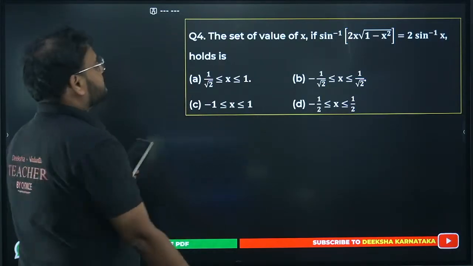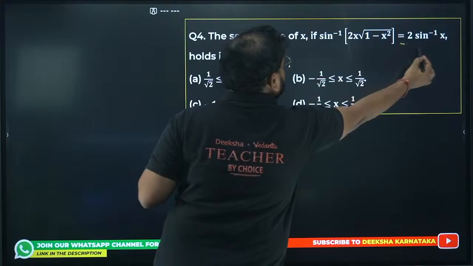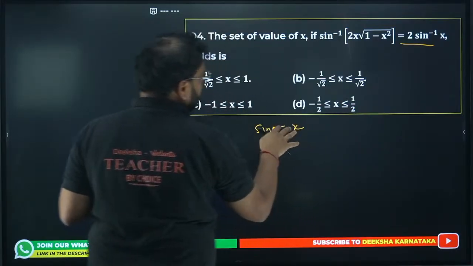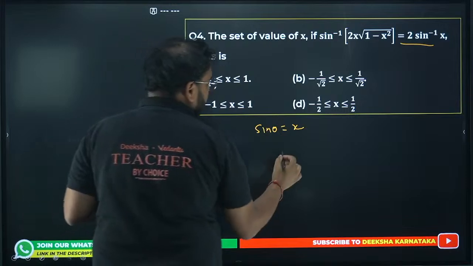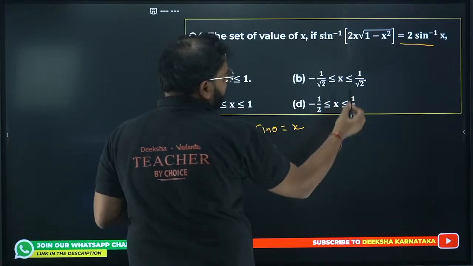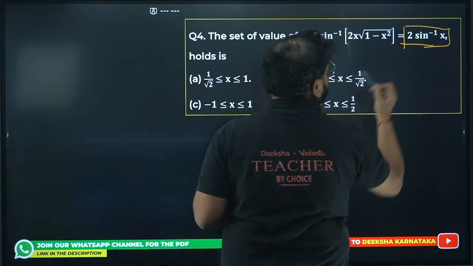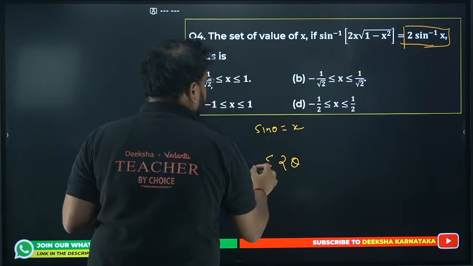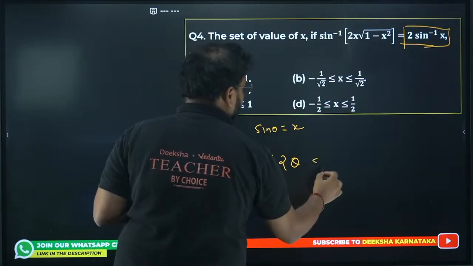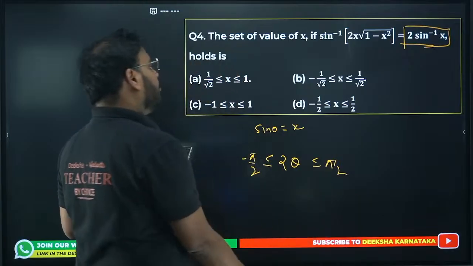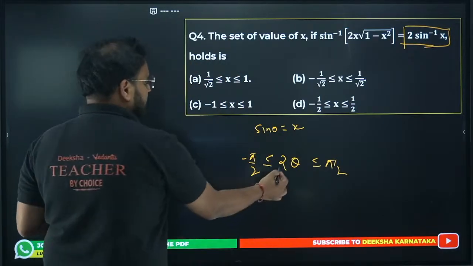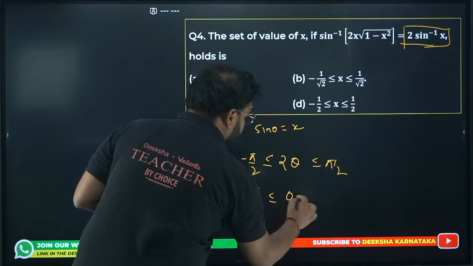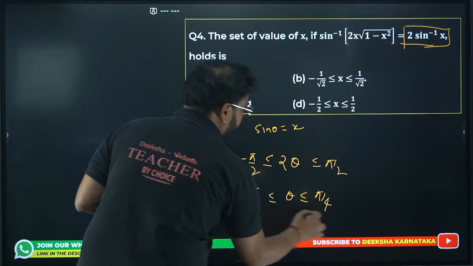So how do you solve this? Check here. What is this value? If you take sine theta equals to x, basically your x value will range from where to where? This is coming as 2 theta, so this 2 theta value will range from minus pi by 2 to pi by 2. And if you take this 2 on this side, you get minus pi by 4, theta is again pi by 4 over here.